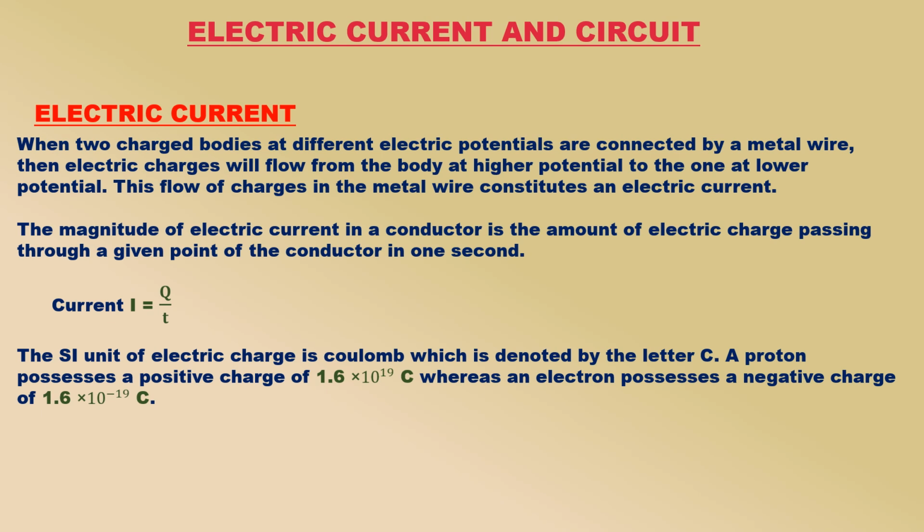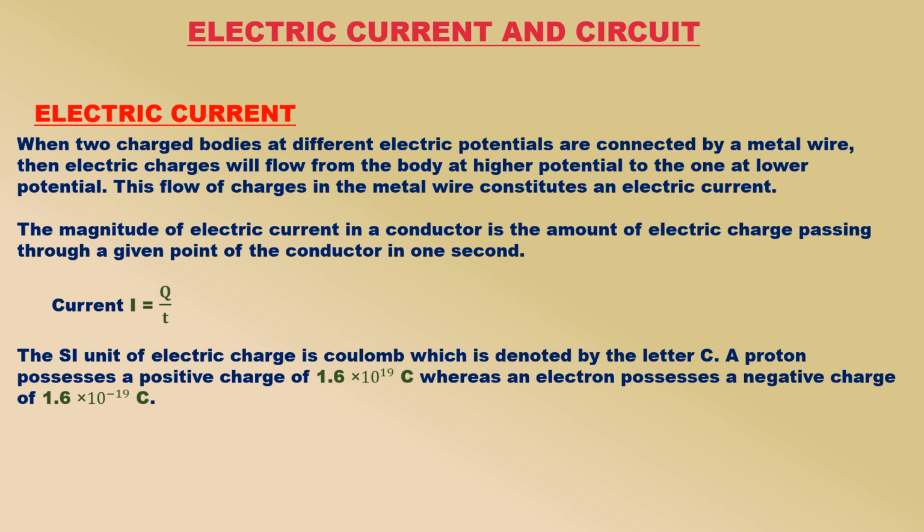It is the potential difference between the ends of the wire which makes the electric charges, or current, flow in the wire. We now know that the electric charges whose flow in a metal wire constitutes electric current are the negative charges called electrons. Keeping this in mind, we can now define electric current as follows. The electric current is a flow of electric charges, called electrons, in a conductor such as a metal wire.